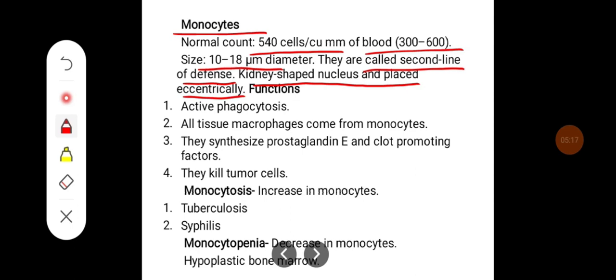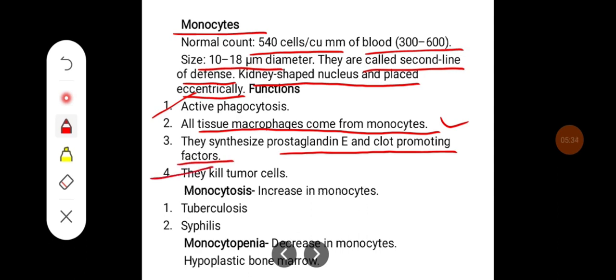Some of the important functions of monocytes: they are active phagocytic cells, and all the tissue macrophages come from monocytes. They synthesize prostaglandin E and clot promoting factors. They kill tumor cells. Monocytosis is a condition where there is an increase in the monocyte count. It can occur in tuberculosis or syphilis. And monocytopenia is a condition where there is a decrease in the monocyte count. It can happen in hypoplastic bone marrow.